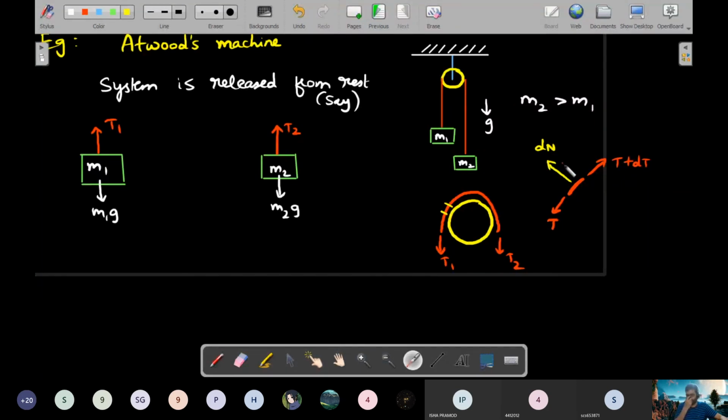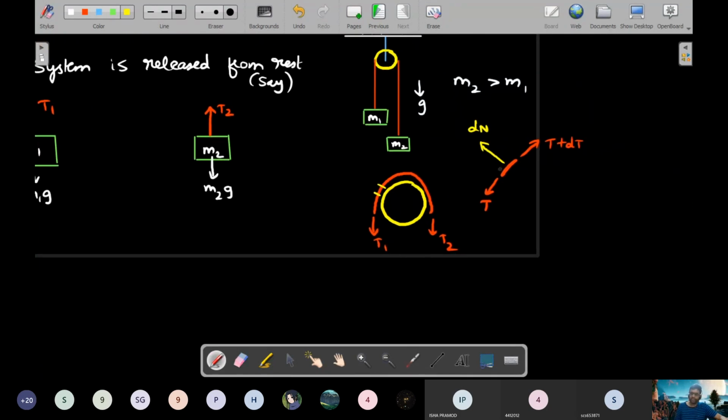Okay, so the value of the normal reaction is dN. Now what actually happens here is that since there is no mass for this small element, like last time, the value of dT should be equal to 0. What is meant by dT equal to 0? Whatever tension acts on the left side should be equal to the right side, and I can take it as a complete extrapolation till here. That means this tension and this tension should be equal. So this implies that the value of T1 should be equal to T2.